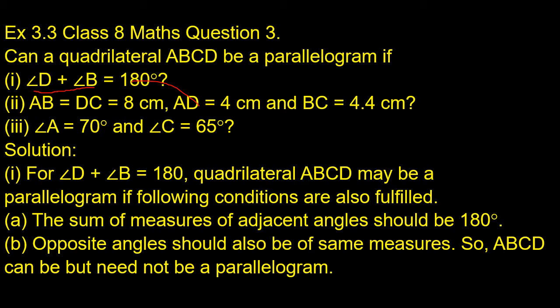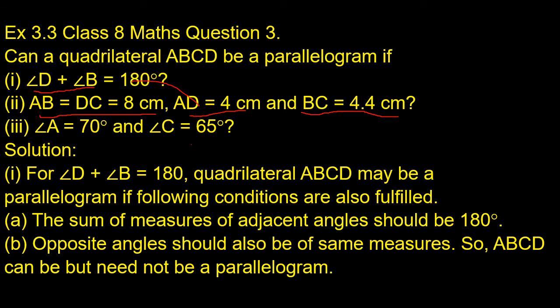The second condition is side AB equals side CD, which is 8 centimeters, and side AD equals 4 centimeters, side BC equals 4.4 centimeters. With these given sides, is it possible to draw a parallelogram? The third condition is angle A equals 70 degrees and angle C equals 65 degrees. Whether it is a parallelogram or not, we want to decide.